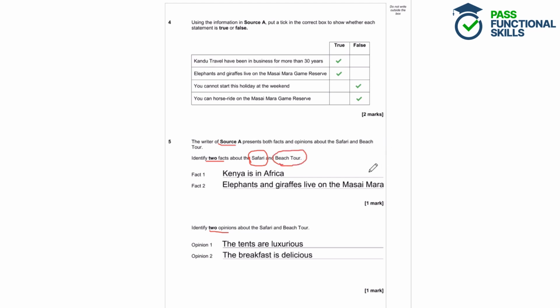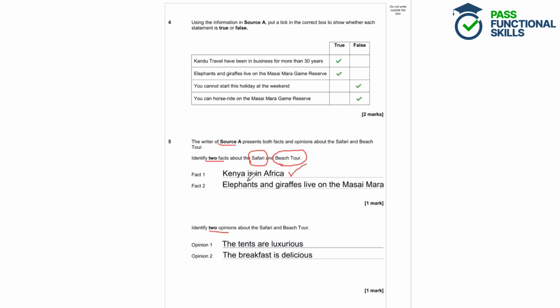Okay, so the difference between a fact and opinion: a fact can be proven, whereas an opinion is something that you can agree with or disagree with. It's something that someone thinks or feels. So, fact 1, Kenya is in Africa. Is that something someone thinks or feels? No, so it's not an opinion, it's a fact. We can prove that Kenya's in Africa. We can get a map and prove that.